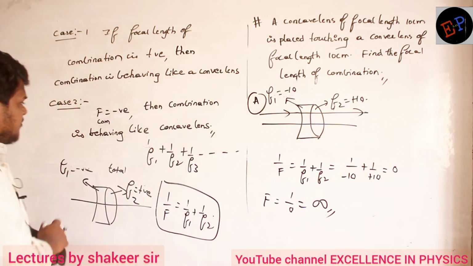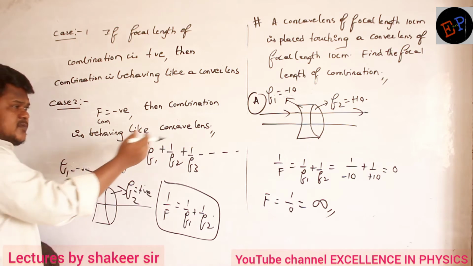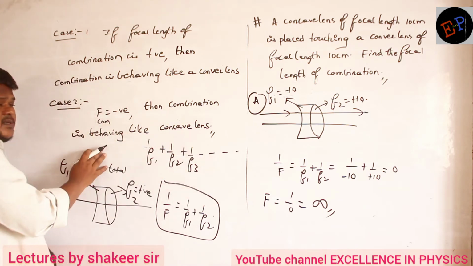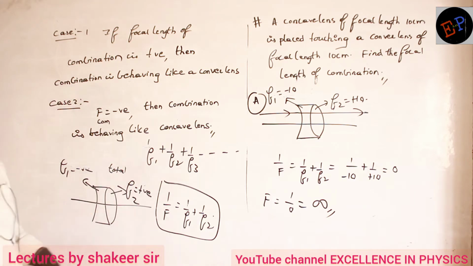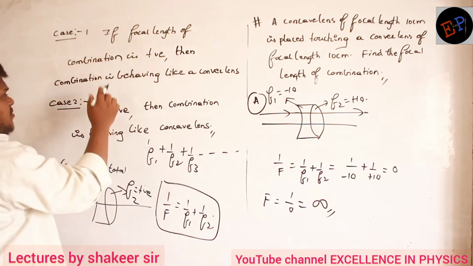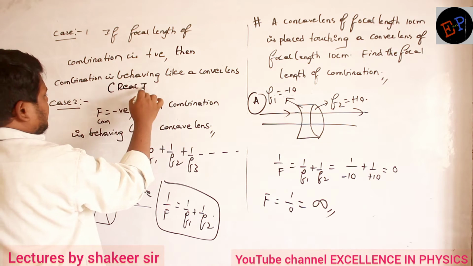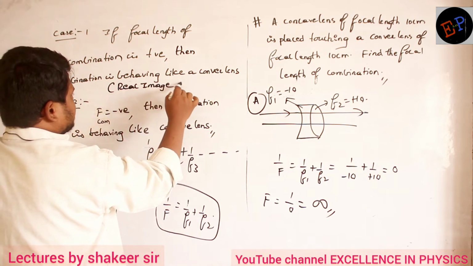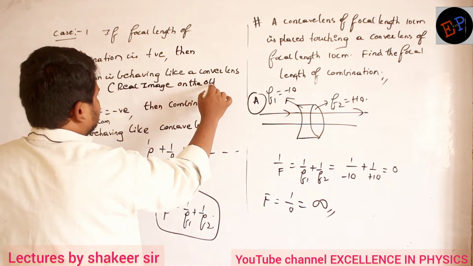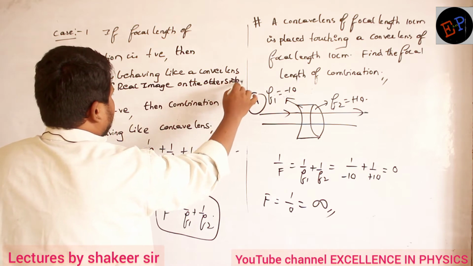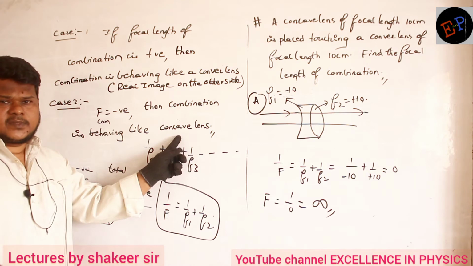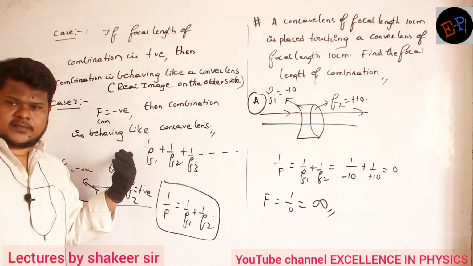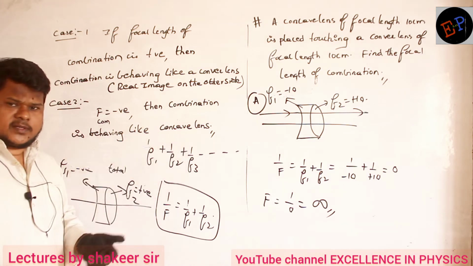But for the concave-lens condition, the image will be formed on the same side as that of the object, and this is a virtual image, just like we have written previously. So this combination forms a real image on the other side. And what about this one? It is behaving like a concave lens, so the image will be created on the same side, and it is a virtual image.